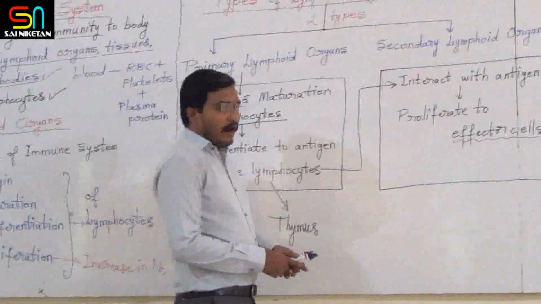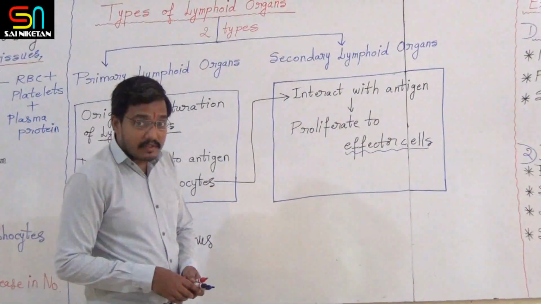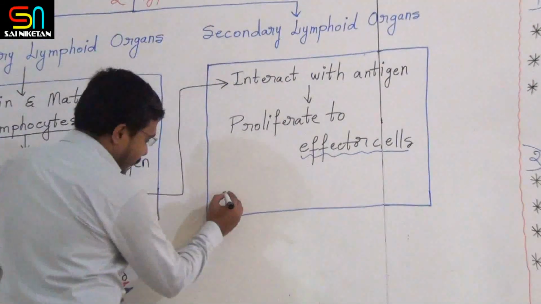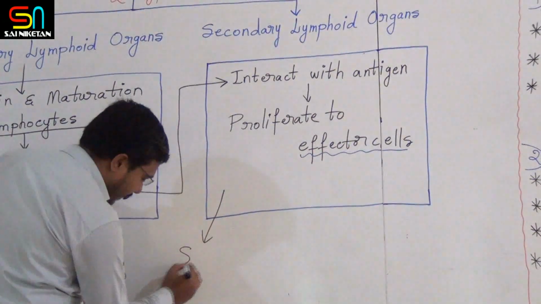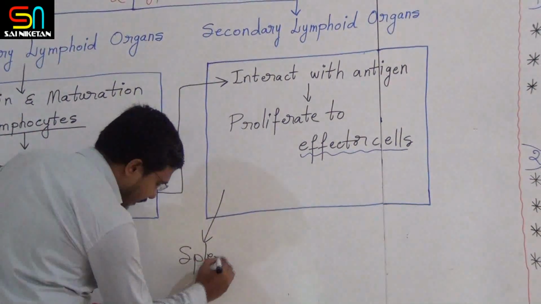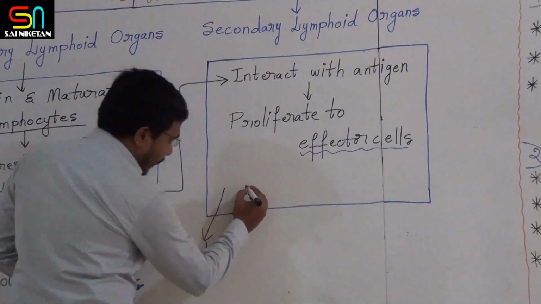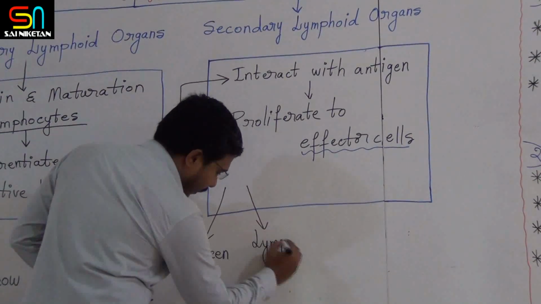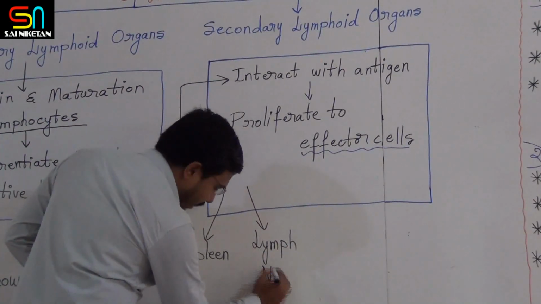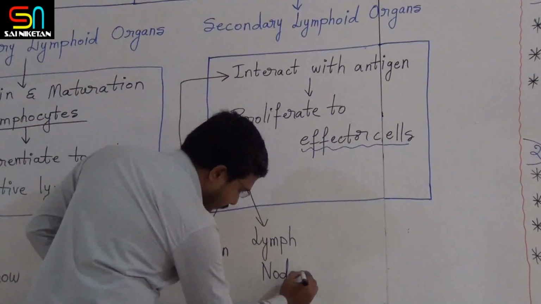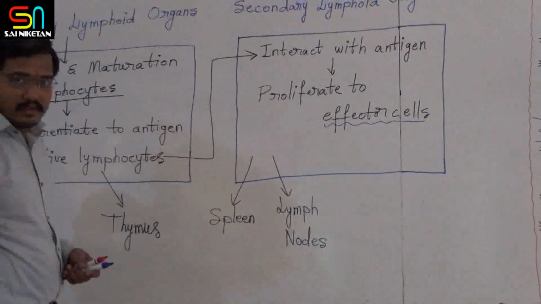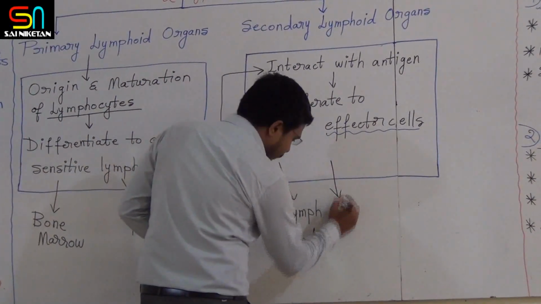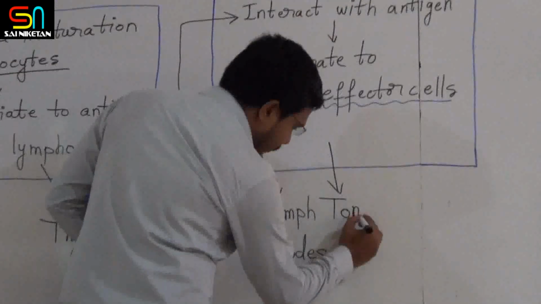Then there are 6 examples for secondary lymphoid organs. How much? 6 examples. Let me tell you. The first example is spleen. Have you heard about spleen? Second example is lymph node. Right? In the lymphatic system, you might have heard about lymph nodes, in first PUC. This is an example for secondary lymphoid organs. Example number 3 is, you have heard this, tonsils.